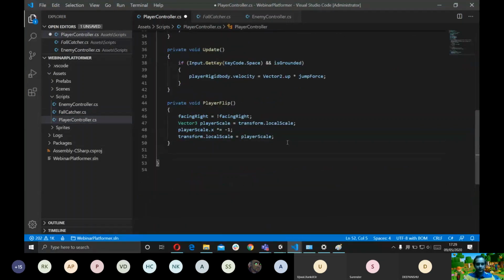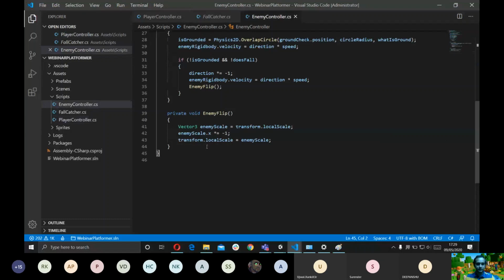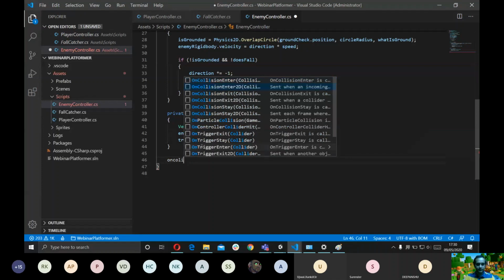So we're gonna go. You know what? I'm actually gonna do this in the enemy controller. Yes. So we're gonna do on collision enter 2D.